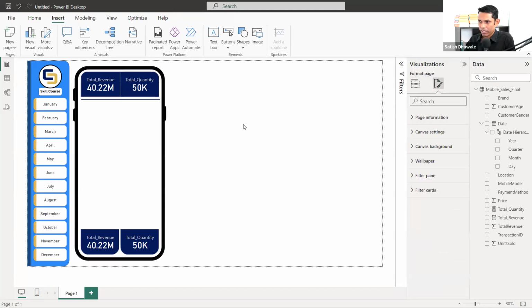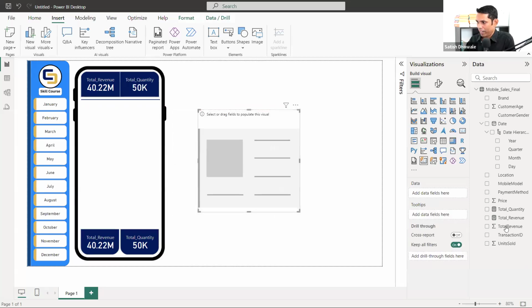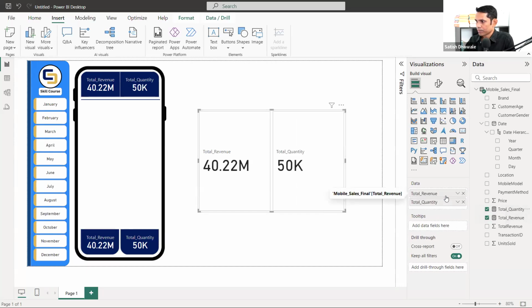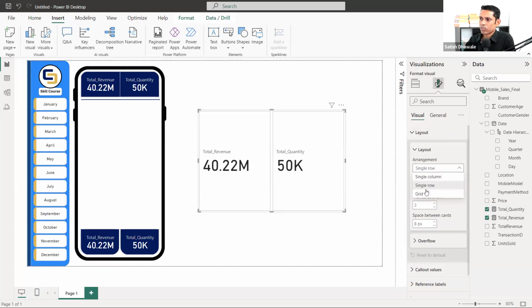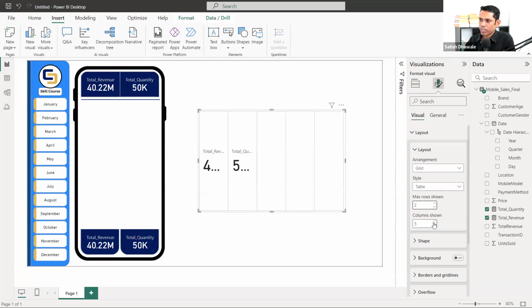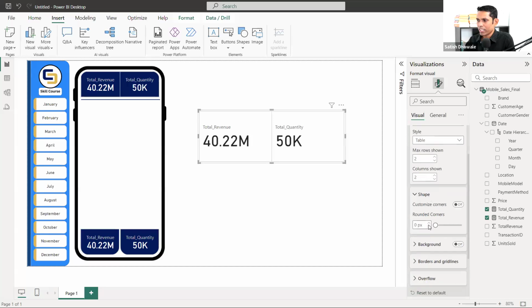First, what I did, look at here. I'm just repeating it in case you're getting confused. I have this card now. I've added these two values, revenue and total quantity. Once I've done it, go to the layout here, check the grid first, and once you create it, check the table. Add 2 columns and 2 rows only because we need to display only 2 values there. So with 2 columns and 2 rows, it will be displayed like this. And once you add this table, you will get this shape.